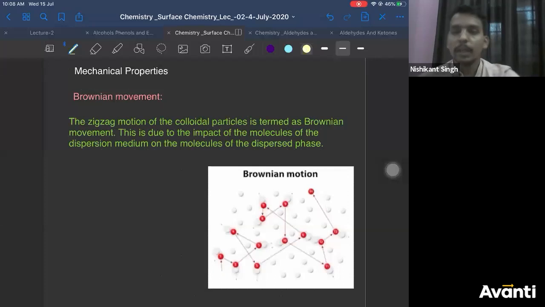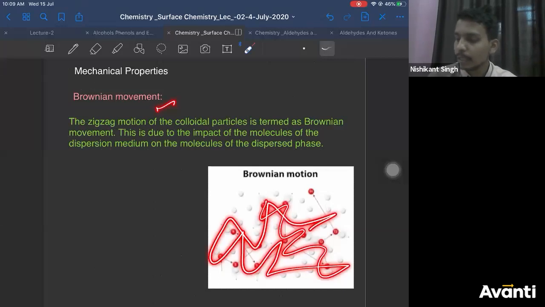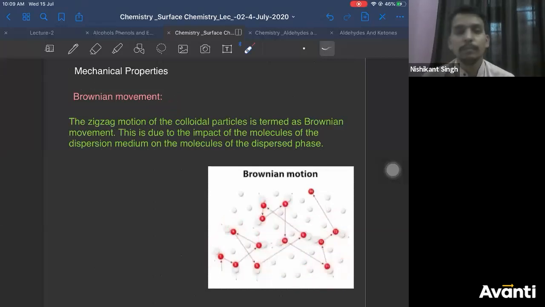So what is Brownian motion? All of you know, correct? Colloidal particles can show mechanical properties like Brownian motion. They show other properties also, sedimentation and all, but that's not important. The zigzag motion of the particles is known as Brownian motion.